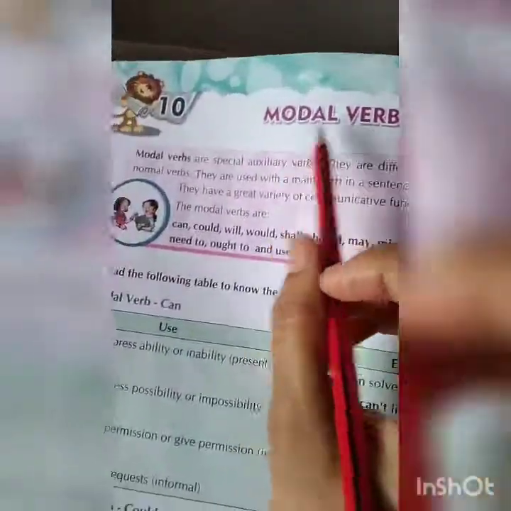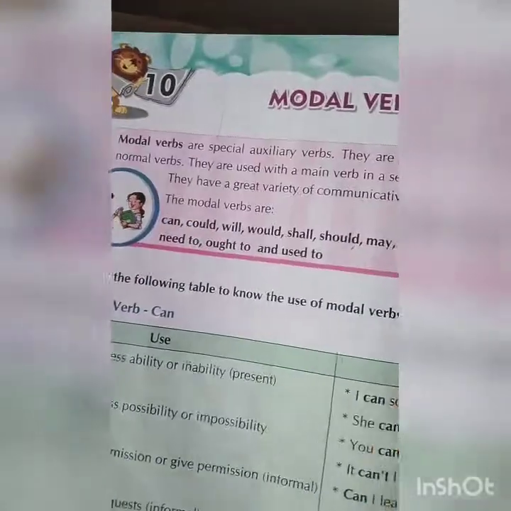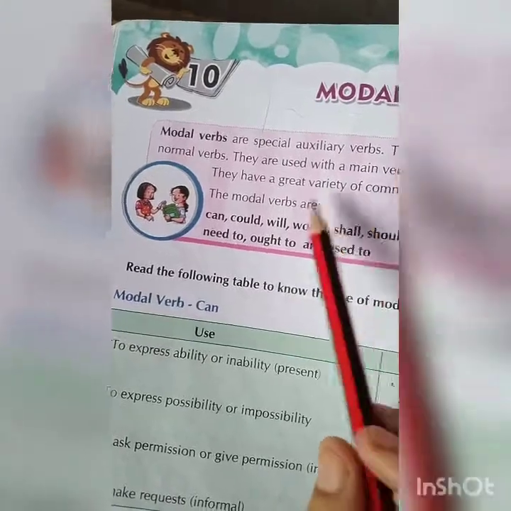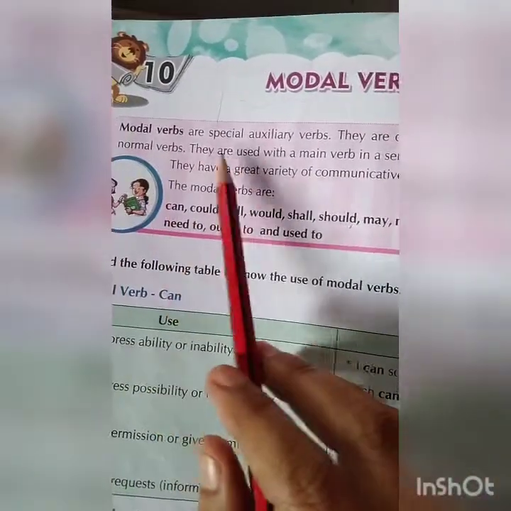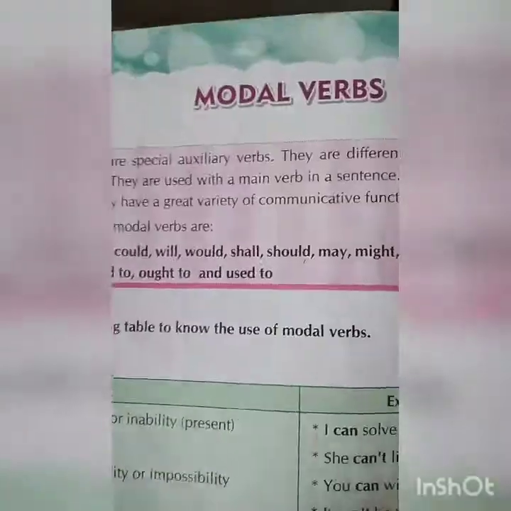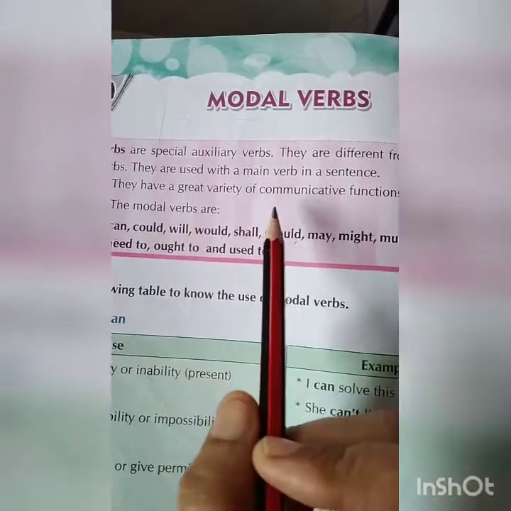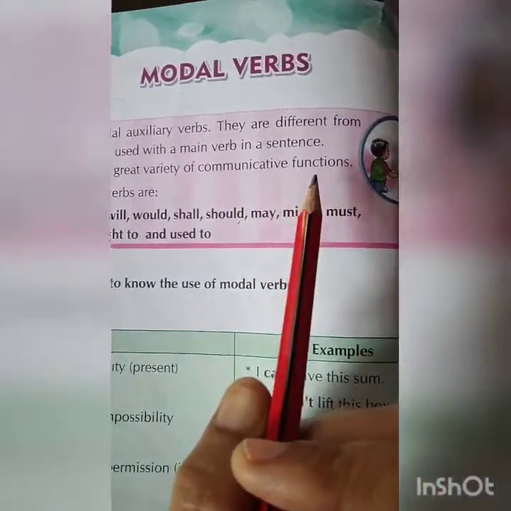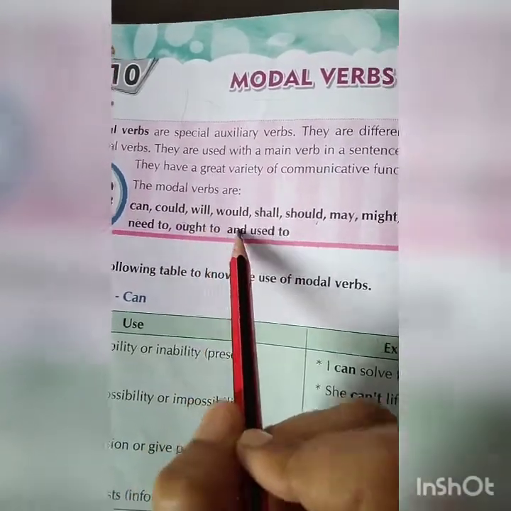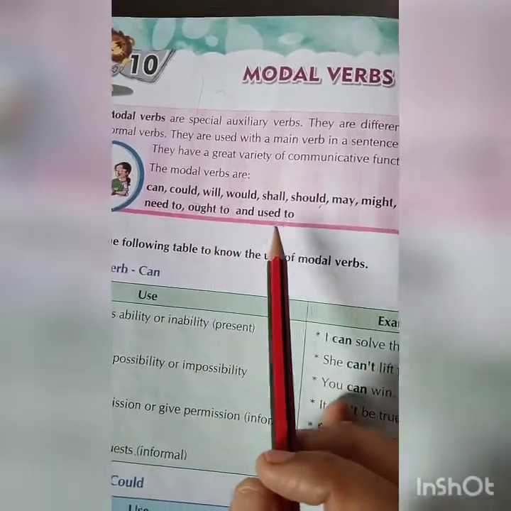Name of the lesson is modal verbs. Many verbs you are using in your daily routine language, but you don't know there are different verbs, and these types of verbs are called modal verbs. Modal verbs are special auxiliary verbs. They are different from the normal verbs. They are used with the main verb in a sentence. They have a great variety of communicative functions. Modal verbs are can, could, will, would, shall, should, may, might, must, need to, ought to, and used to.